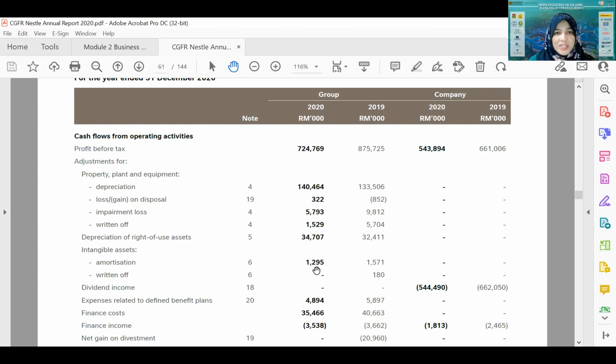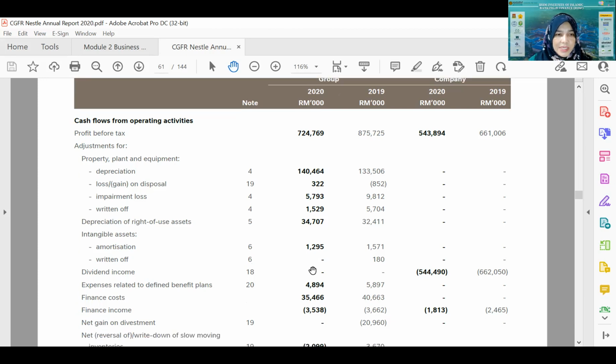Again, it is not actually about money going out. It is just to recognize that from the amount that we pay for the brand name, for example, this portion is being utilized for the first year. So it is not about money going out again. All right, the next one, expenses related to defined benefit plans. Again, this is not about money going out, but it is deducted from the comprehensive income as expenditure, so that's why it is added back.